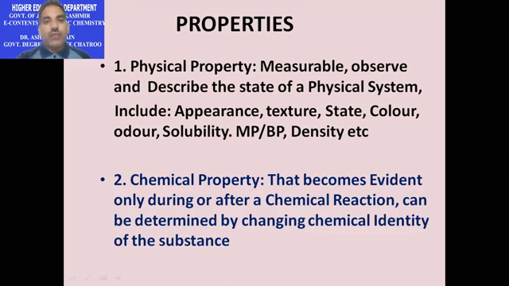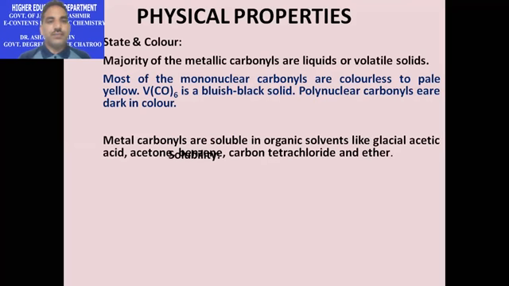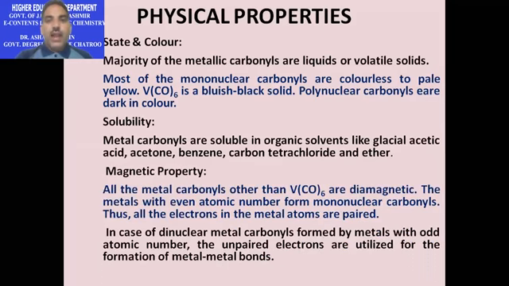Here, first of all, we will discuss physical properties, and in physical properties, the first to explain is state and color. As far as the state of metal carbonyls is considered, the majority of metal carbonyls are either liquids or volatile solids at room temperature.